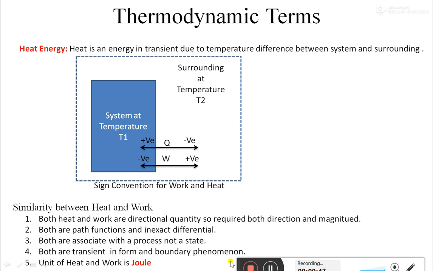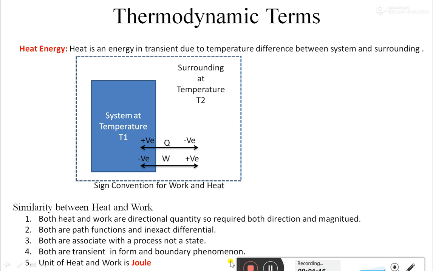So to understand the importance of heat energy, we must know what the third law of thermodynamics is. Basically, there are only two laws we are supposed to study in our diploma courses: the first law of thermodynamics and the second law of thermodynamics. The third law of thermodynamics is not in your syllabus. But to understand the importance of heat energy, you must know it. So in short, I will try to explain it.